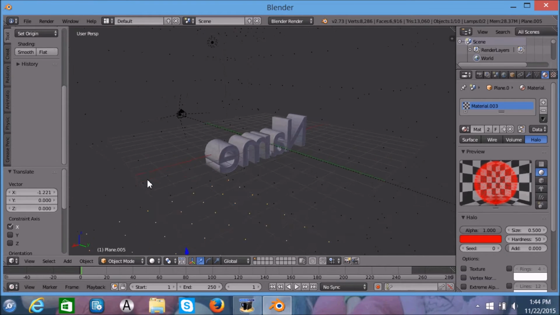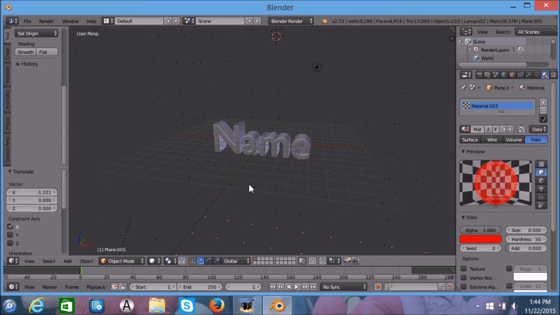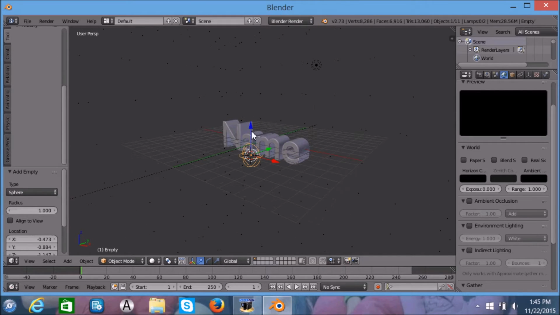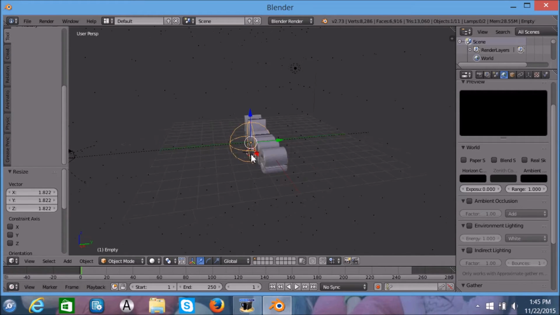Now we can do movements with the text. First, we're gonna make an empty. Shift A, empty, sphere. We're gonna grow this out to fit the text.